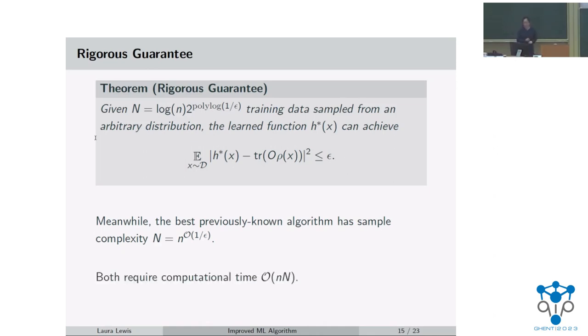And moreover, both of these algorithms require computational time that scales in order the system size times the training data size. And so by reducing the sample complexity, we also automatically get an improvement on the computational time. So this scales as n log n in system size.